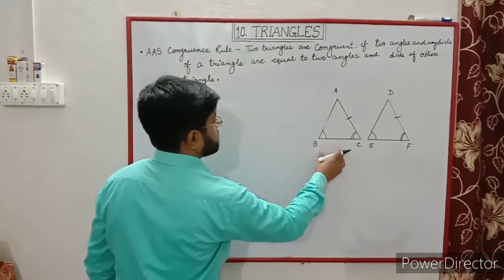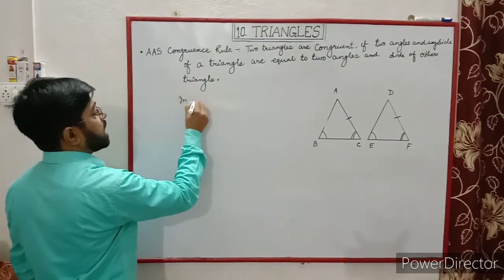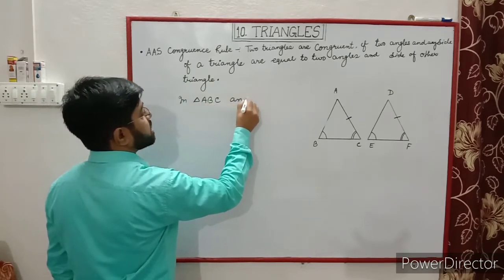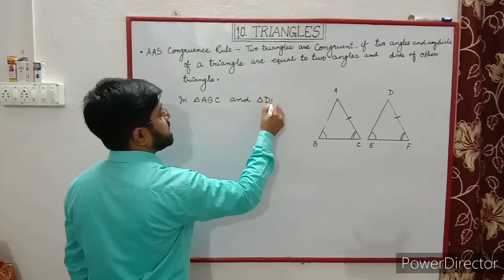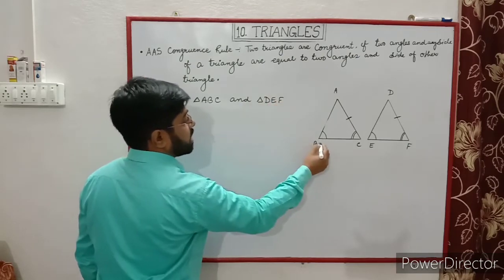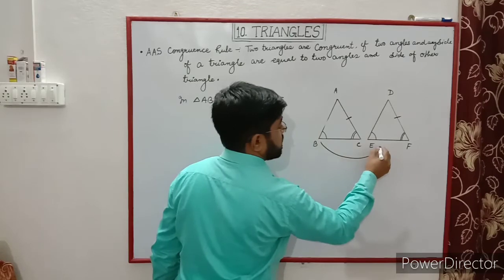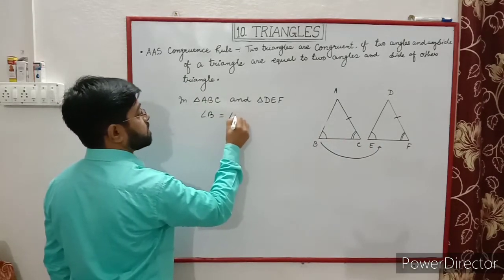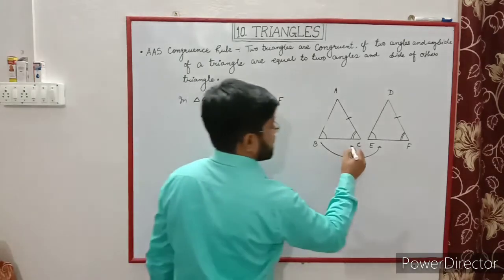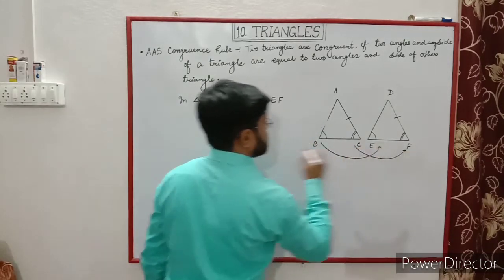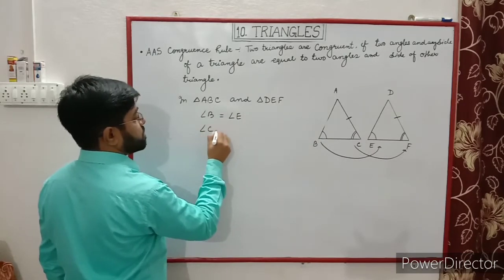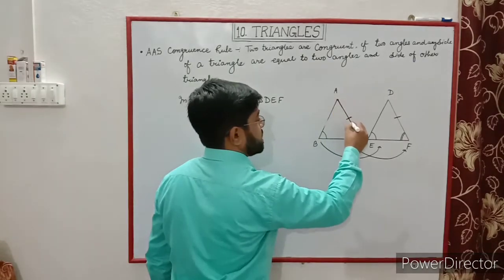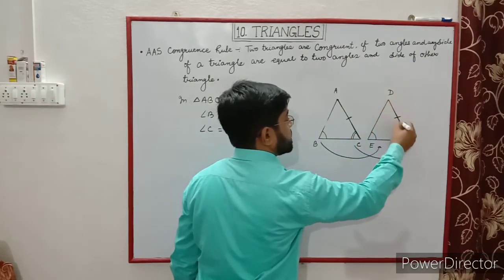From the figure, in triangle ABC and triangle DEF, angle B is equal to angle E. Angle C is equal to angle F. And side AC is equal to side DF.